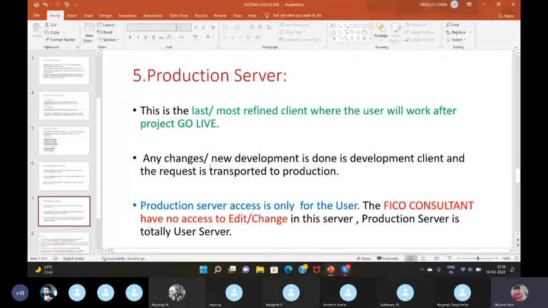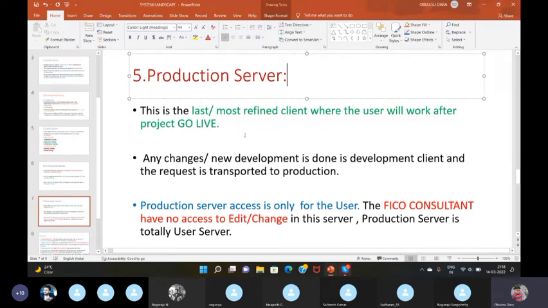Production server is totally the end user server. This is the last and most refined client where the user will work after the project goes live. Go live means in real time we work in the back end, but the user will work in the front end only. So this production server is only accessed by the end user.